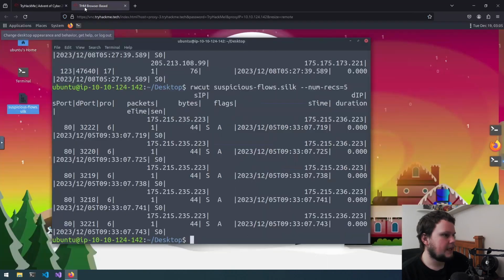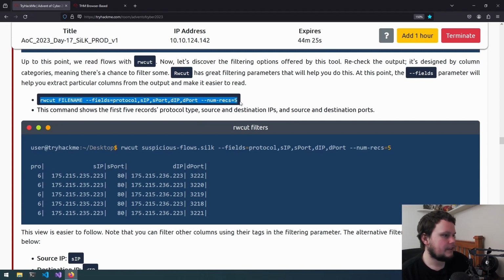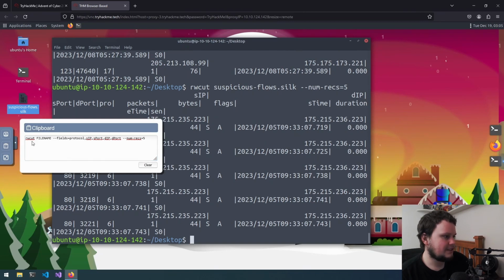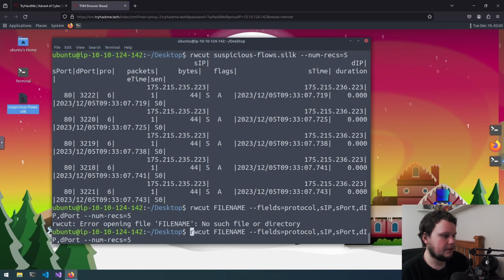So the information we have, actually probably easier to look at this one. So source IP, destination IP, source port, destination port. Not sure what these two are. Bytes, the size of the records, or the traffic, which flags are used, start time, duration, and then end time. So it's giving us another command to only get the information that we want. So just to make it easier, we will copy and paste it, and then paste that here, and we'll run that. And we actually need to put in the file name, which is suspicious-flows.silk.